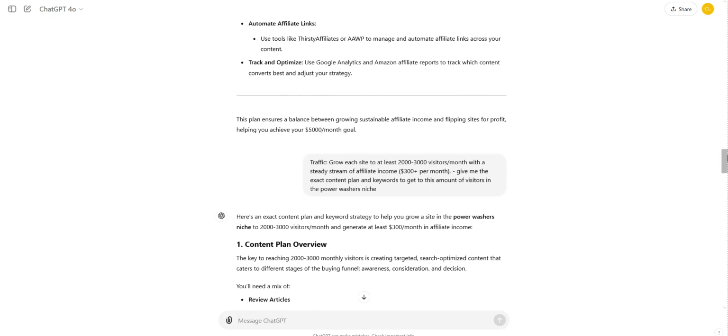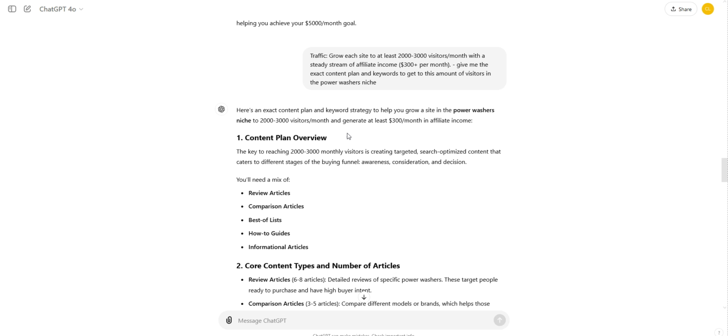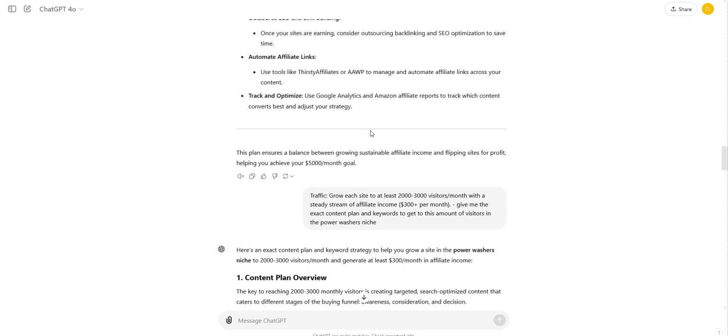What you can do is this. So check this out. Here's an exact plan. This plan ensures a balance between growing sustainable affiliate income and flipping sites. But check this out. What I've done is I've copied and pasted the bit, and I recommend that you do this. I've copied and pasted the part that I want more information on, and that part was traffic.